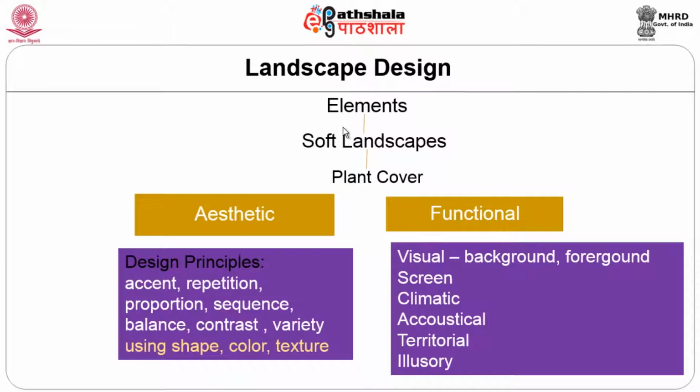So, we can create a proportion in terms of the arrangements. Sequence: it can be a cluster, it can be chaotic, it can be radial, it can be linear, it can be circular, it can be gridiron pattern, it can be any form, and we can repeat it in equal intervals, and we can create an accent to the visual. So, in these ways we can create an aesthetic feeling in urban areas.